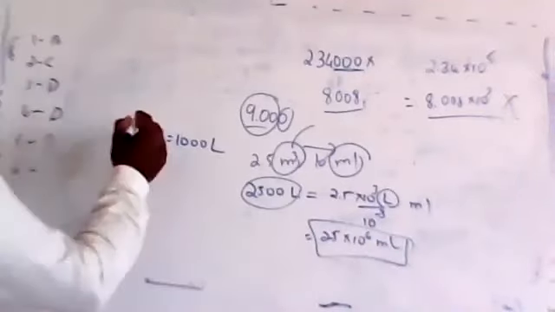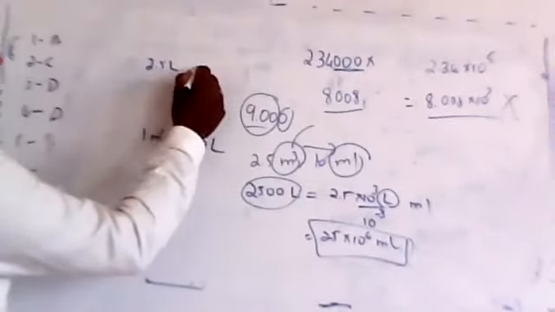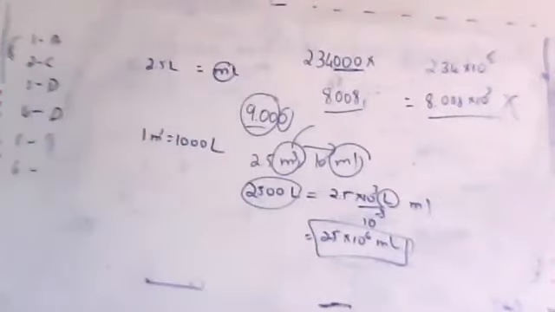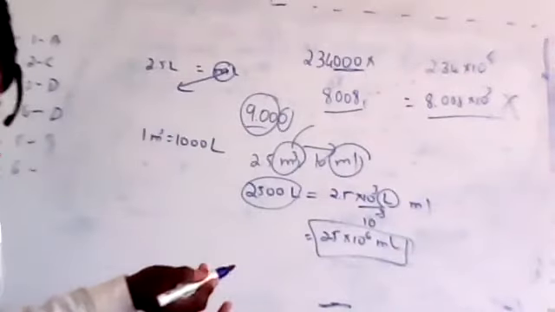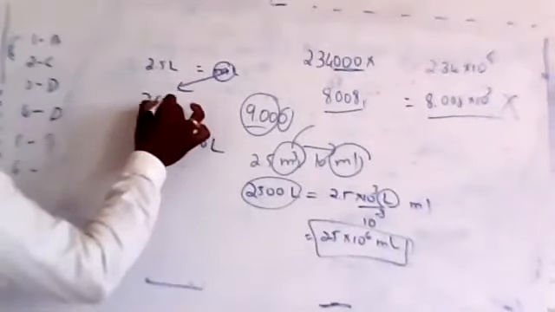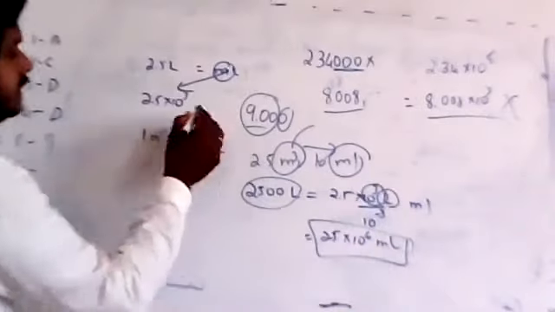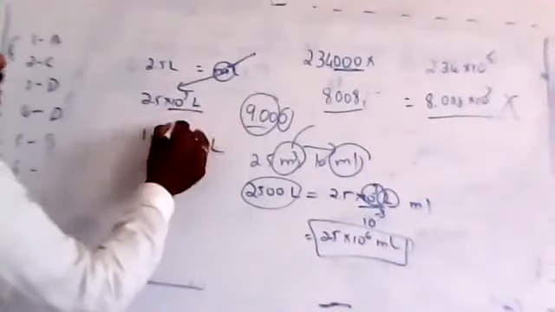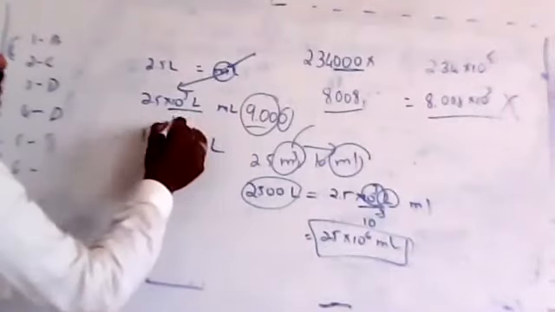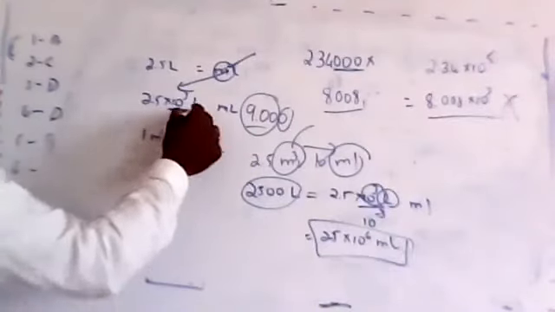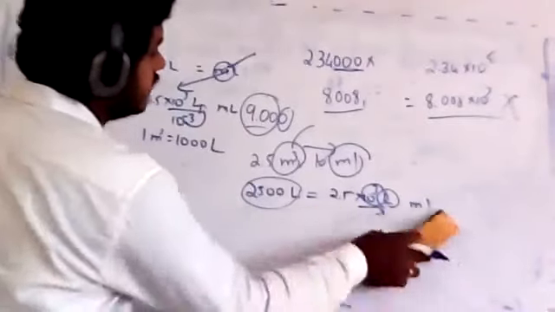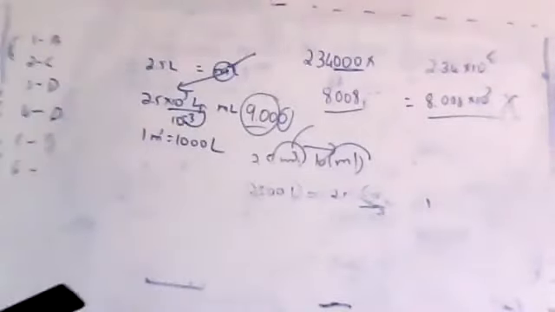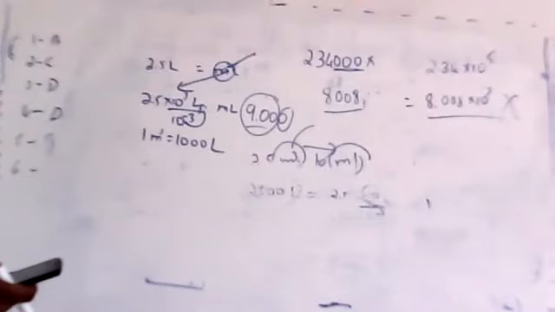Whenever you are converting liters to ml, we know m is nothing but milli, 10 to the power minus 3. What is required comes to the denominator, that is also told to you, right? So it becomes 2.5 into 10 to the power 3 liter, divided by the required ml, which comes to the denominator as 10 to minus 3. This comes to the numerator to become 10 to plus 3. So the overall value is 10 to 6. This option is given in option number D.